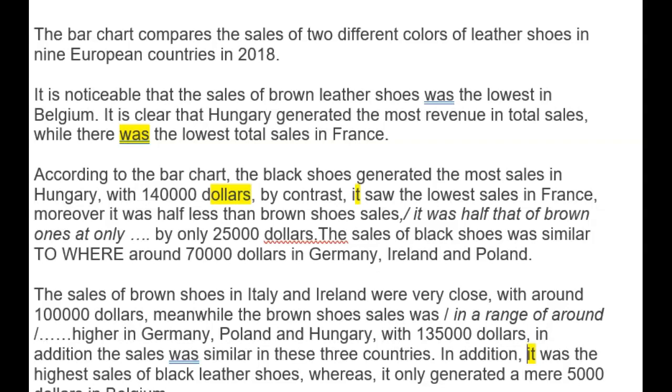Thank you for sending in your next essays for correction. Well done, working so hard through the course. I can see you're making great improvements here. This is good stuff. So this is a bar chart.